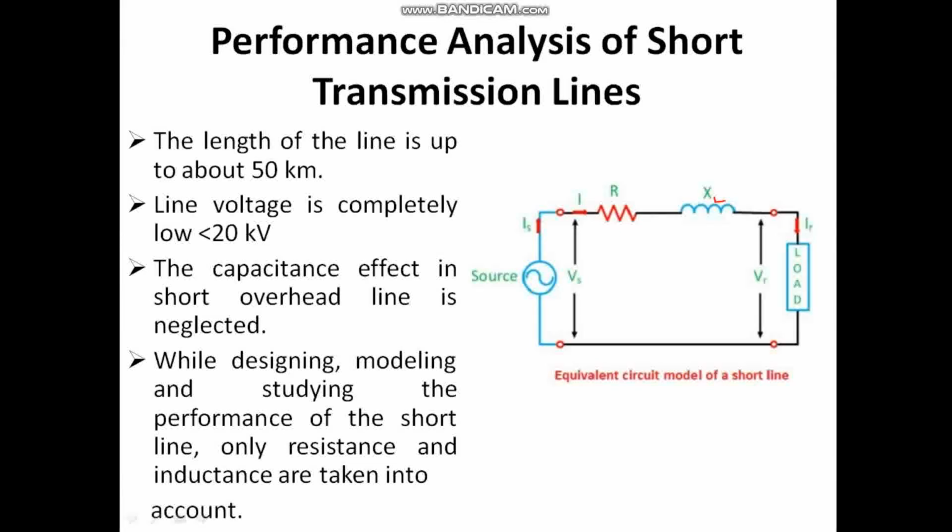Now see, VR is the voltage at the receiving end after the current passes through resistance and inductive reactance, right? So we know the relation between voltage and current in a pure inductor. This was my current vector. In a pure inductor, my voltage would lead current by 90 degrees.